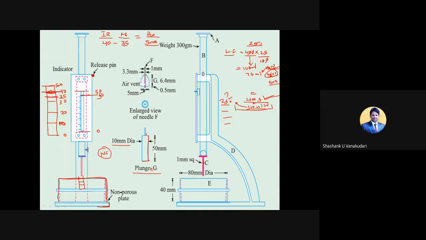This is how you take the first reading. Clear? Whatever you got, 5 mm, no? So that should come with 33 to 35. This result you should get, 33 to 35 mm.